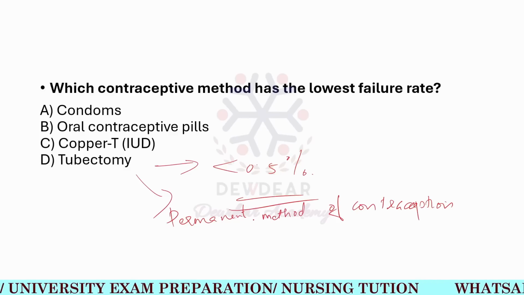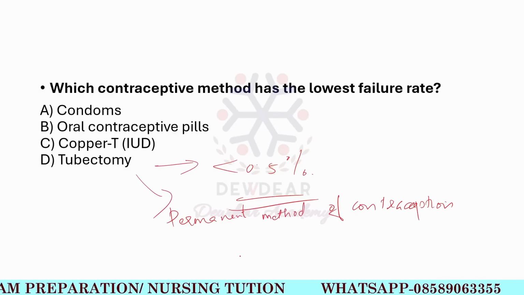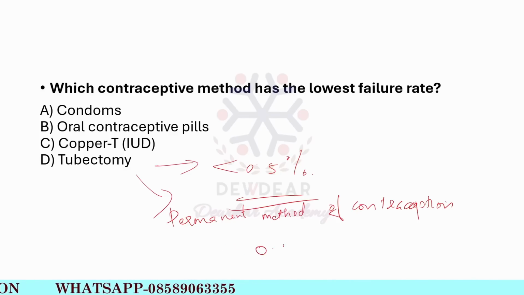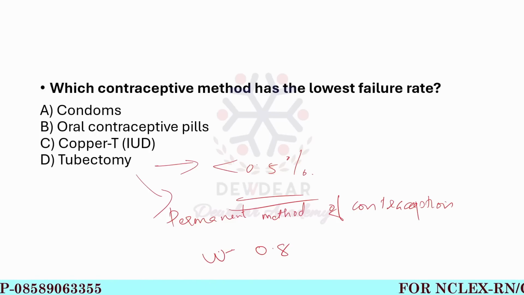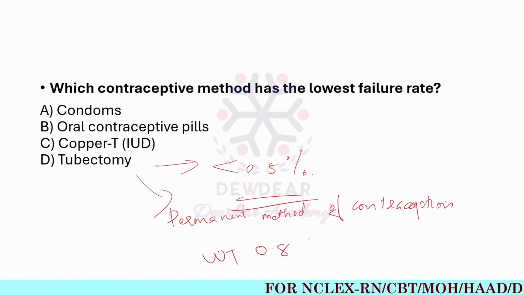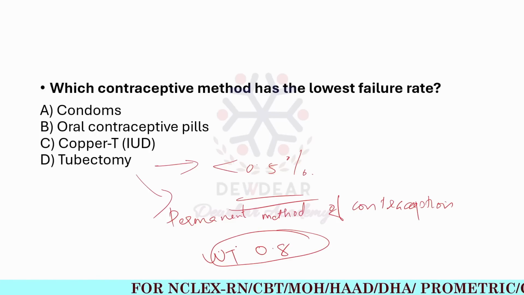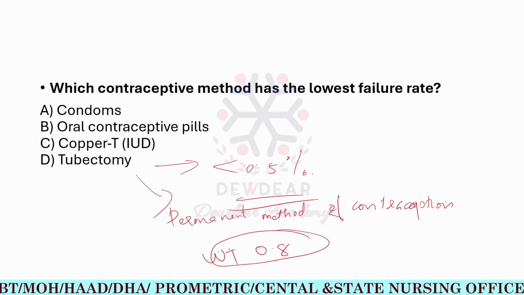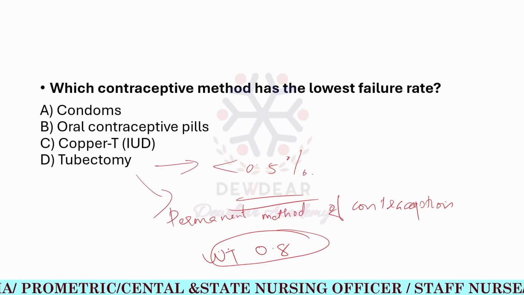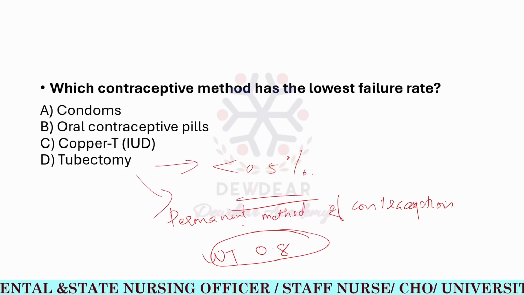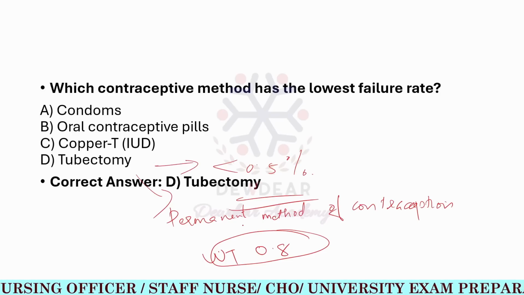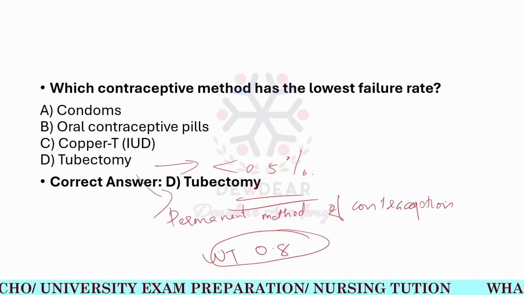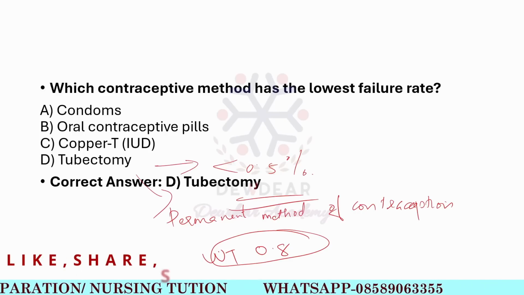Then copper T is also highly effective, with a failure rate of around 0.8%. So comparatively, the permanent method of sterilization like tubectomy has the lowest failure rate. So the correct answer is option D, tubectomy. It is the permanent method and it has a failure rate of less than 0.5%.